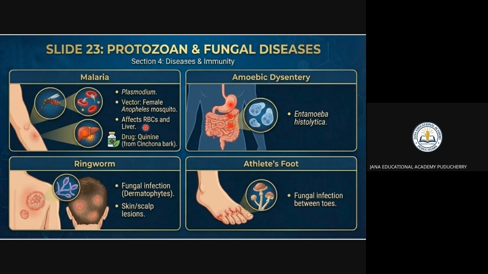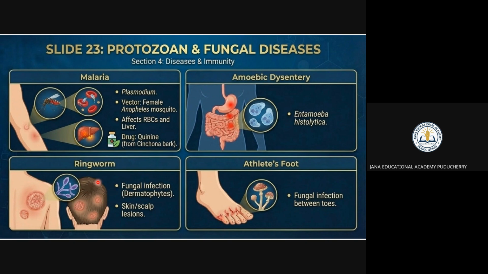It is going to affect the RBCs, red blood corpuscles, the erythrocytes, and the liver, right? So the drug we have to use to prevent this is nothing but quinine. So malaria is a protozoan disease. You can see fungal diseases, and another one is amoebic dysentery and ringworm. And you can see athlete's foot, right? These are the protozoan and fungal diseases.